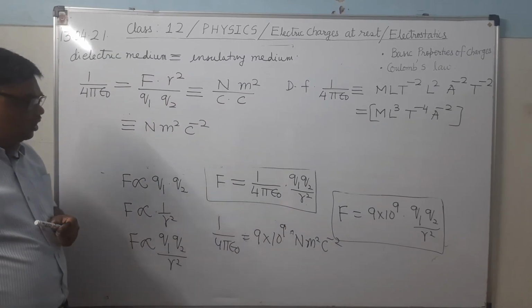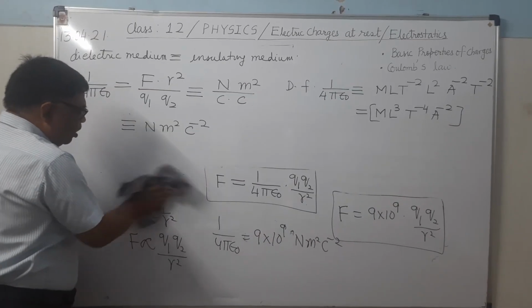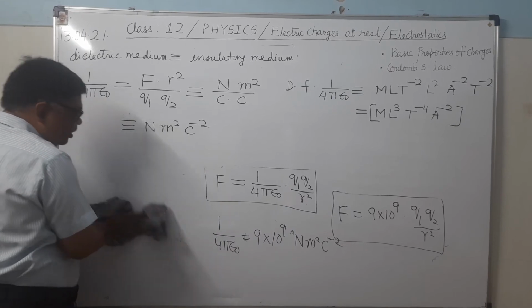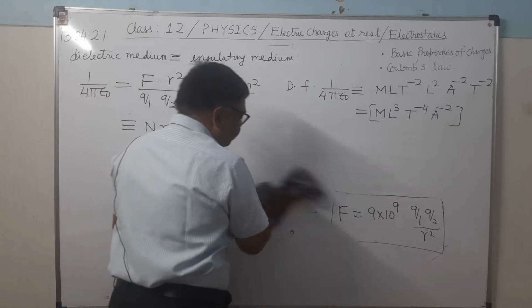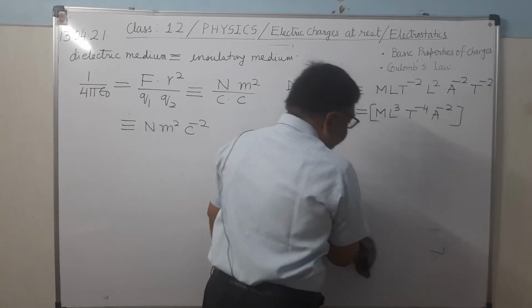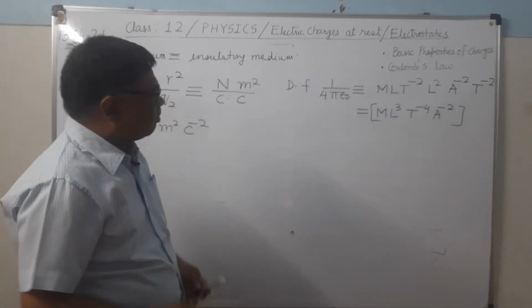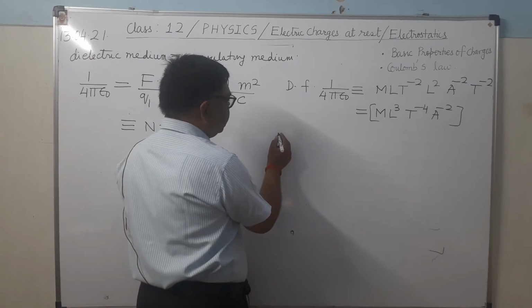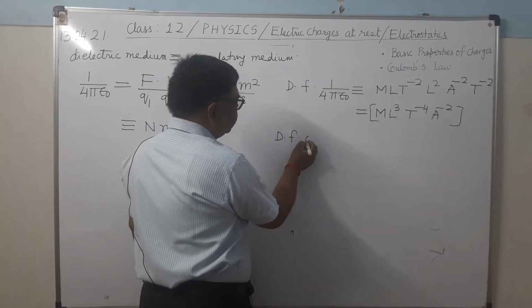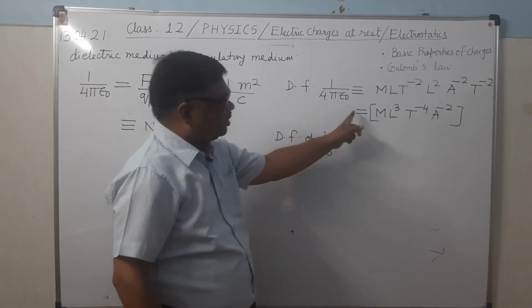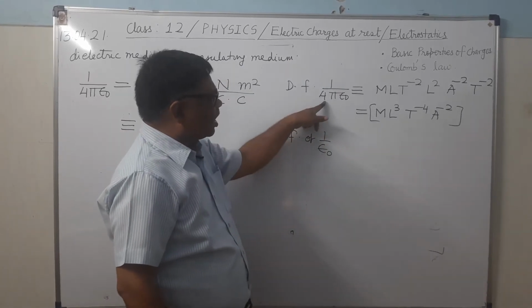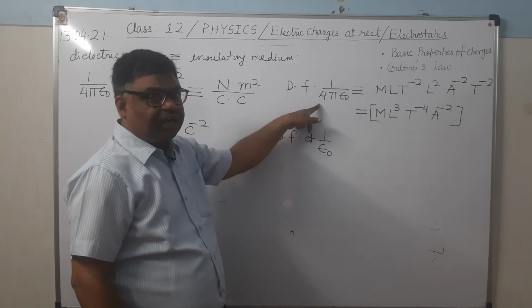Now as we know that 4 pi is a dimensionless quantity. It does not contribute anything in the dimension. So what is the dimensional formula of 1 upon epsilon naught? It will be the same as this, because 4 pi is not contributing anything in the dimension.